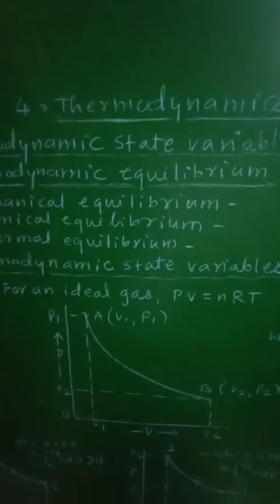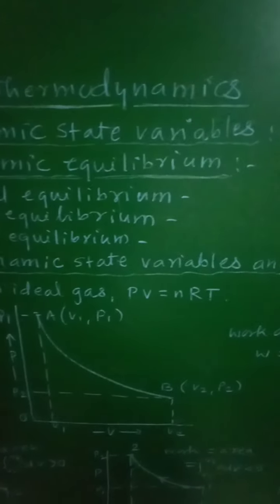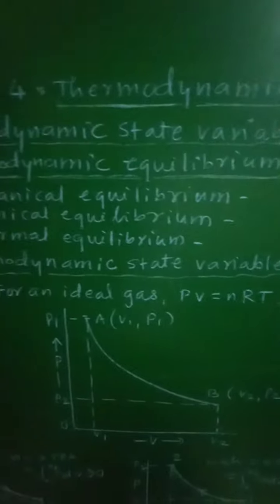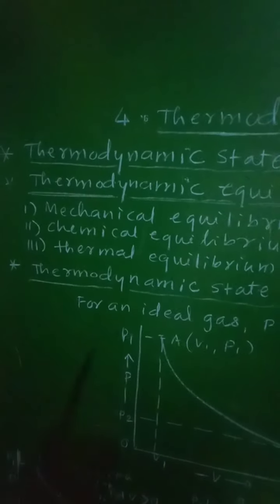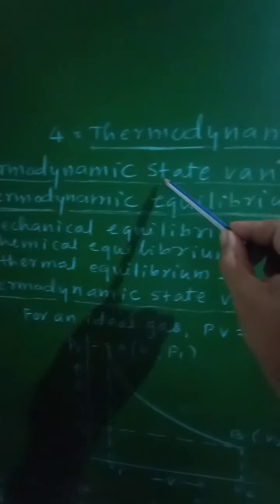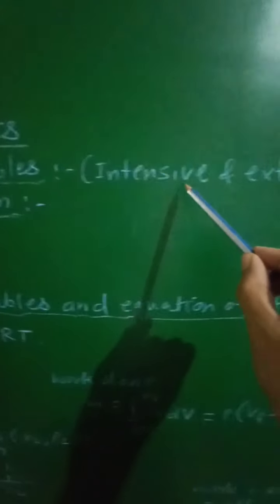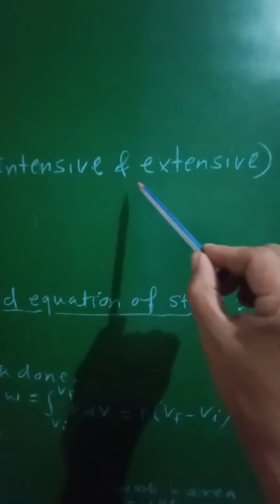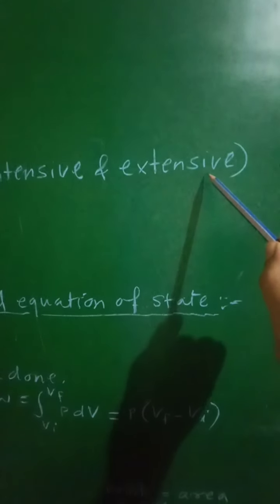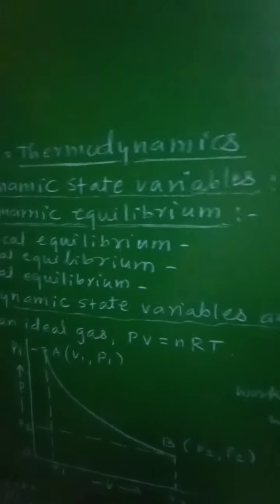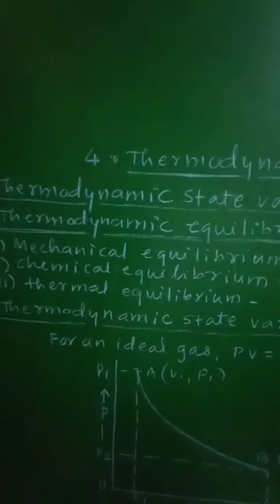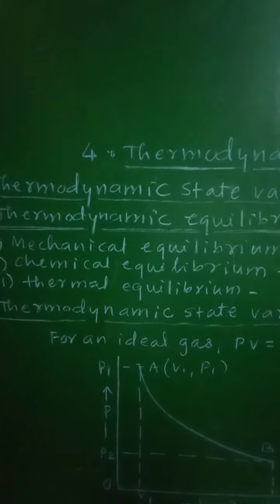Class 12th, Subject Physics, 4th chapter, Thermodynamics. From this chapter, let us see the thermodynamic state variables, and from this, what are the intensive and extensive variables. So let us see the thermodynamic state variables.